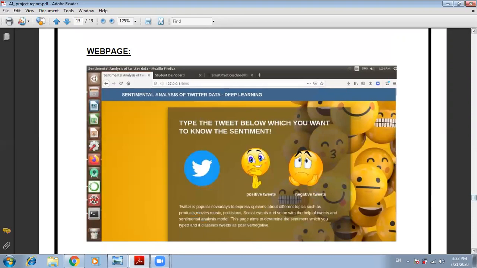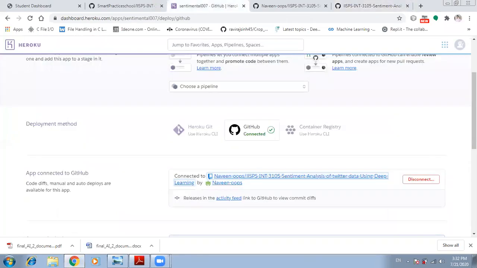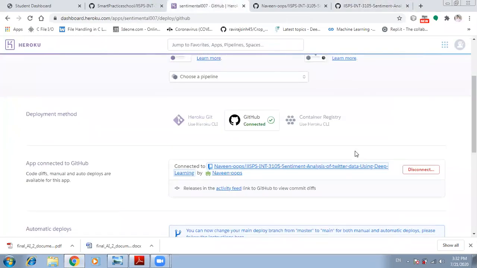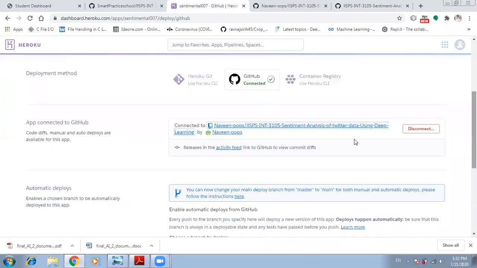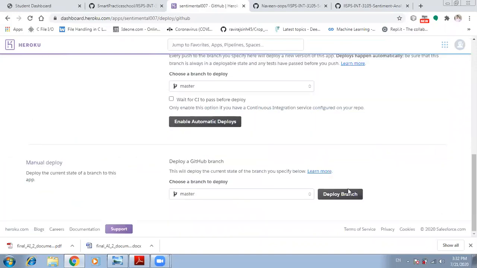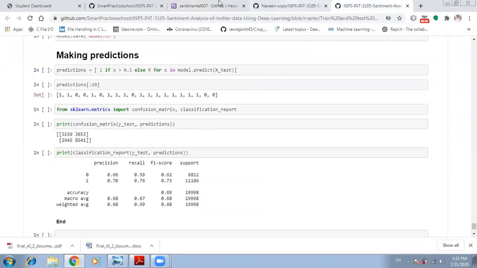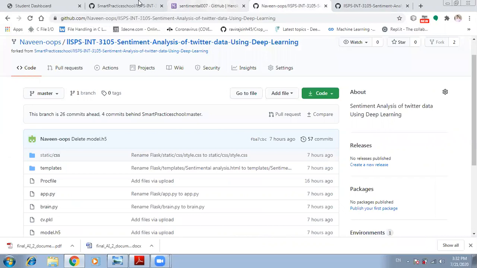After testing, we deploy this application on the Heroku platform, which is a cloud platform provided by Salesforce. In that part, we connect the Git account to the Heroku platform, and then we manually deploy the branch so that we get an application. So this is the deployment part. Next, I'm going to show the live demo of our project.